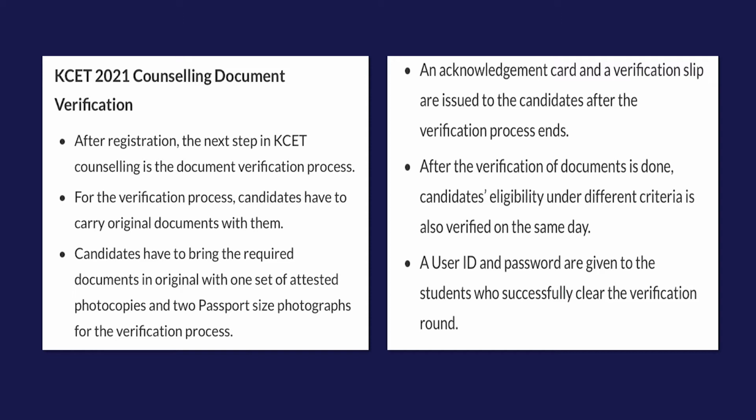Preferably the photographs that you used for filling up the application form would be the best option. An acknowledgement card and a verification slip are issued to the candidates after the verification process ends, and after the verification of documents is done, candidates' eligibility under different criteria is also verified on the same day. So you need not worry about anything, and a user ID and password will be given to you, and then you have successfully cleared the verification round.